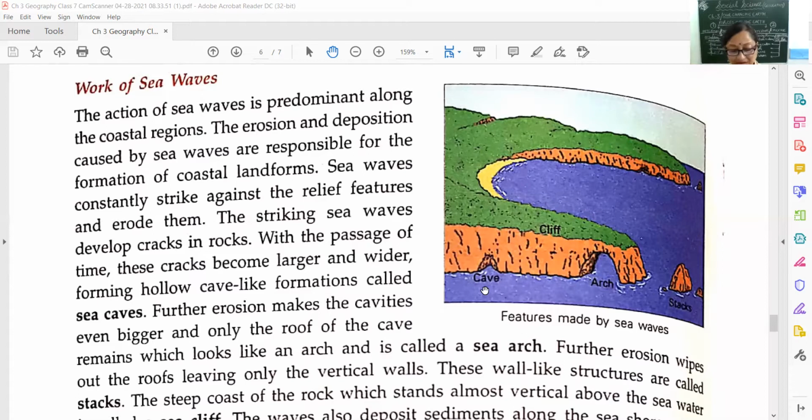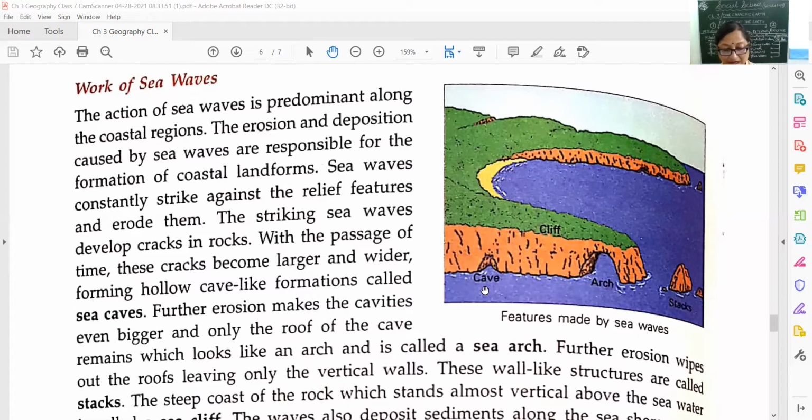Constantly the sea waves are coming and going against the rock or whatever landform is there along the seashore, and it keeps on striking and striking, and then that particular feature keeps on eroding.